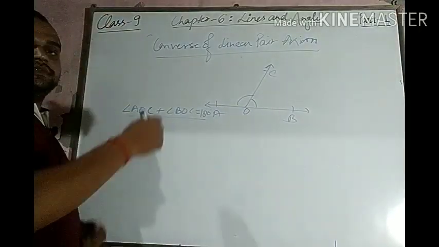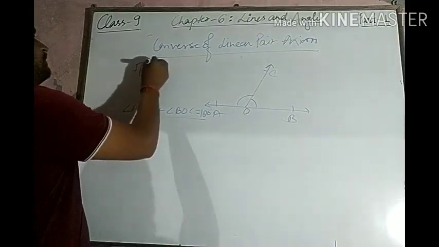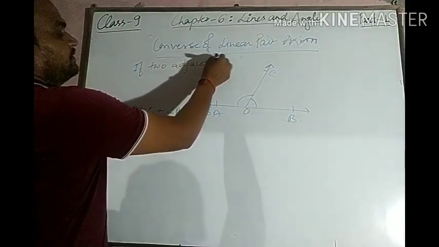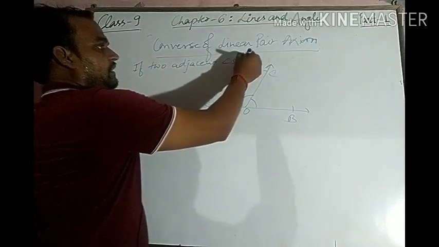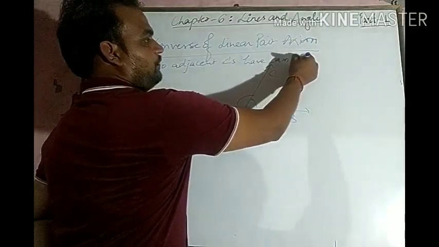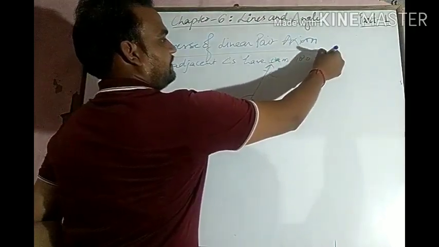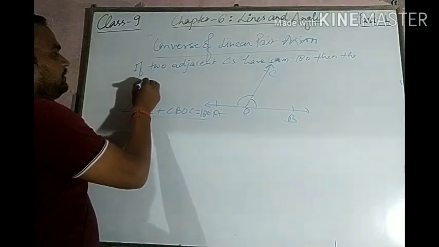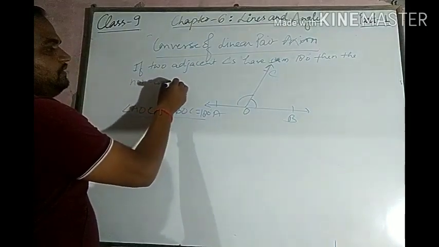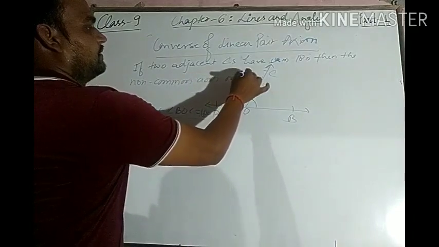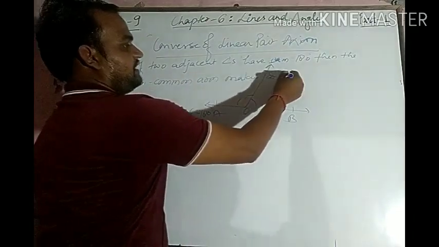What is the statement? If two adjacent angles have sum 180 degrees, then the non-common arms make a straight line.